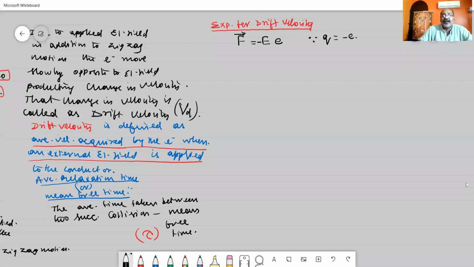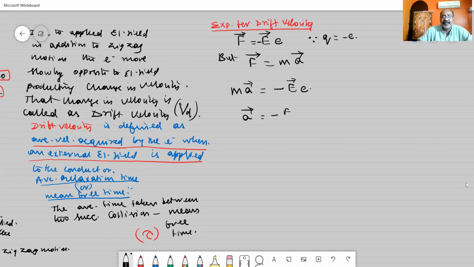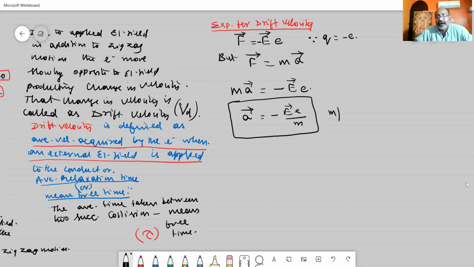Here F is a vector quantity, and the electrical field E is a vector quantity. According to Newton's second law, F is equal to ma, mass into acceleration. For the vector, I can write m into a vector is equal to minus E vector into e. From this equation, I can calculate the acceleration: a is equal to minus E vector into e divided by m. This is the acceleration produced on the electron, and the unit for acceleration is meter per second square.